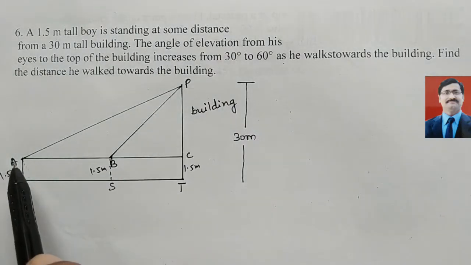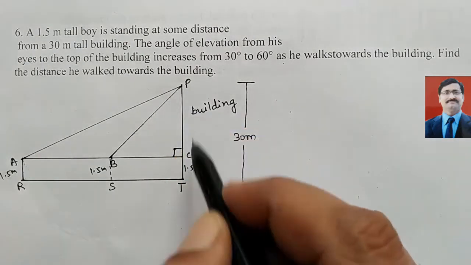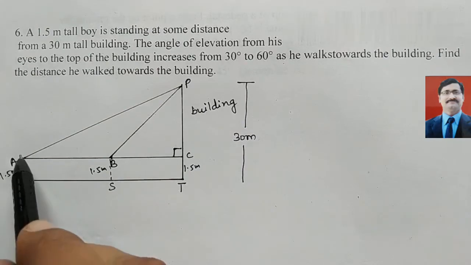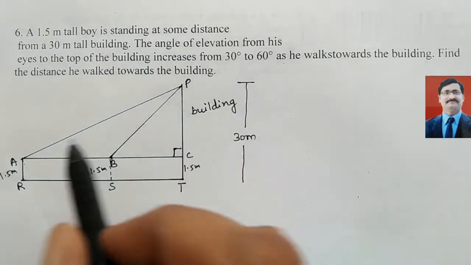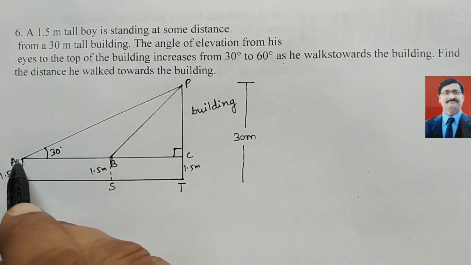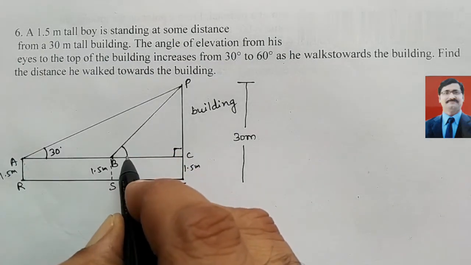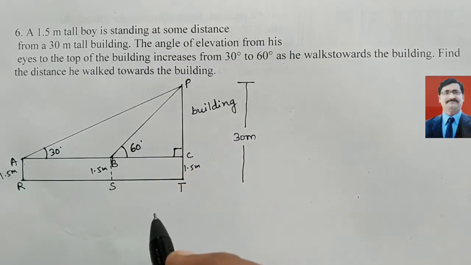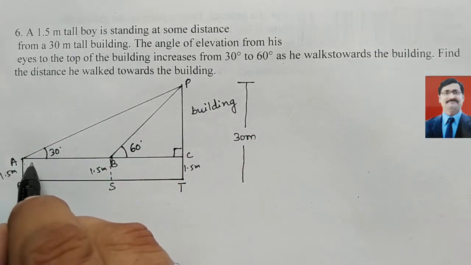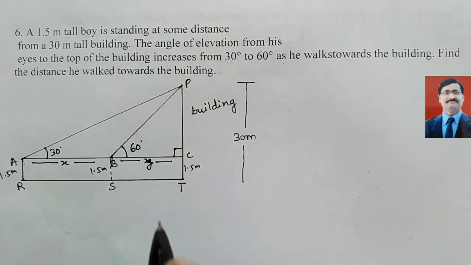Look here, all of you, according to this we draw the diagram. Here this PT is a building, and the boy is AR, and first he makes an angle with the top of the building of 30 degree with his eyes, and then he walked toward the building, and the angle changed to 60 degree. Okay, now you have to find the distance traveled by him. You suppose this distance is x. Okay, this distance is y.